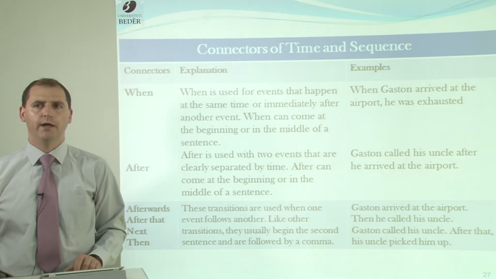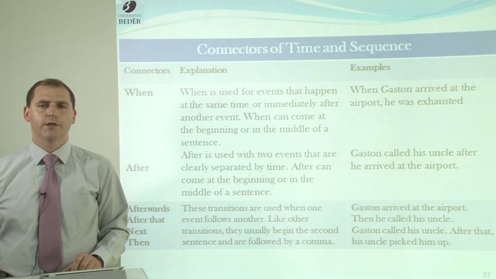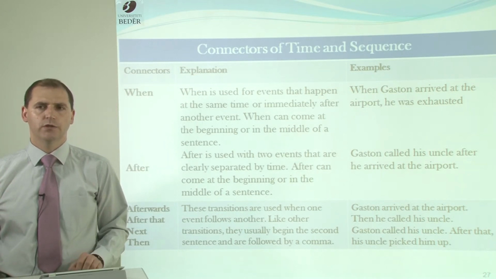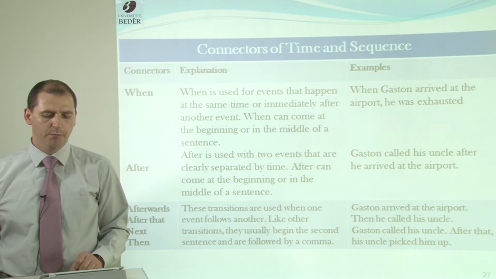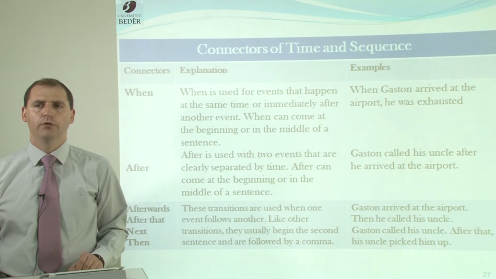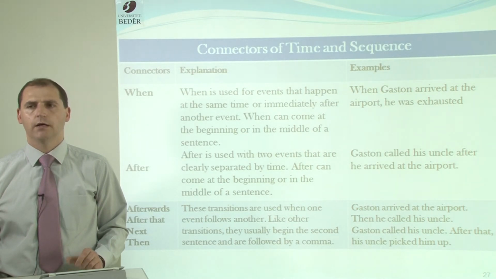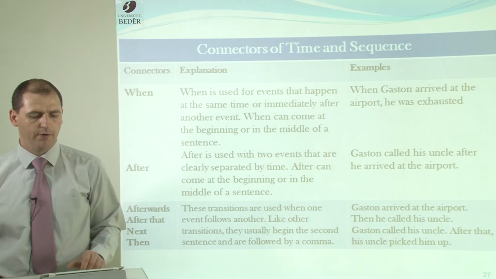So we have when and after. We have afterwards, after that, next, and then. These transitions are used when one event follows another. Like other transitions, they usually begin the second sentence and are followed by a comma. Gaston arrived at the airport, then he calls his uncle. Gaston called his uncle. After that, his uncle picked him up.